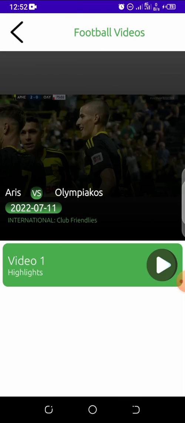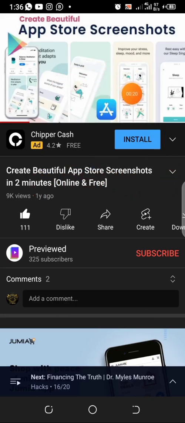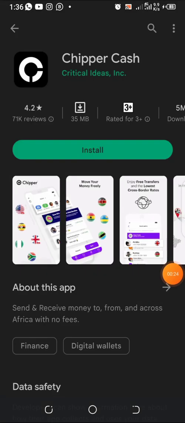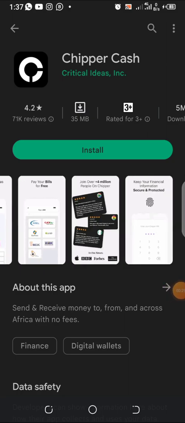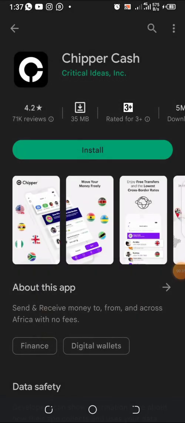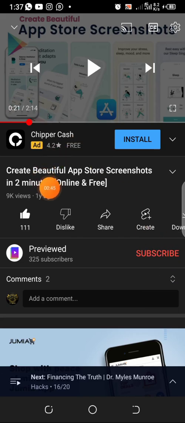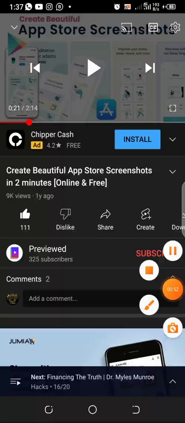But if you want to create the professional way I was talking about, just watch this video I want to recommend. The result you're going to get is that you'll be able to create your screenshots in this manner. You can see how the screens overlap each other, and it looks more professional. If you want to create that, you can watch that tutorial, but I'm not going to be going through all that. Or you can use Canva to create your screenshot. Look at the name again so that you can search it on YouTube.